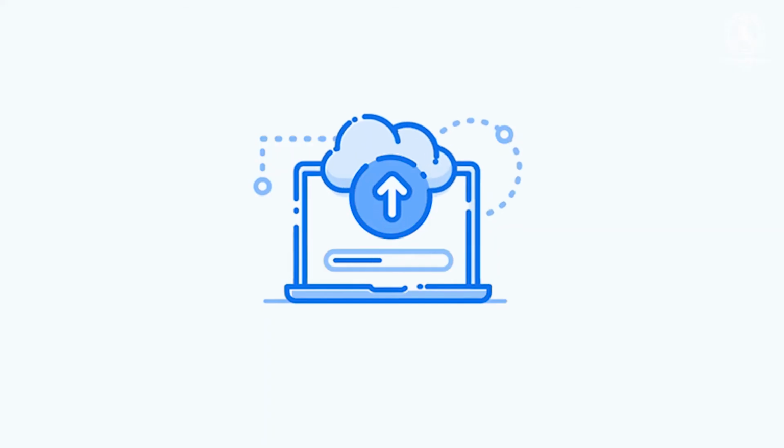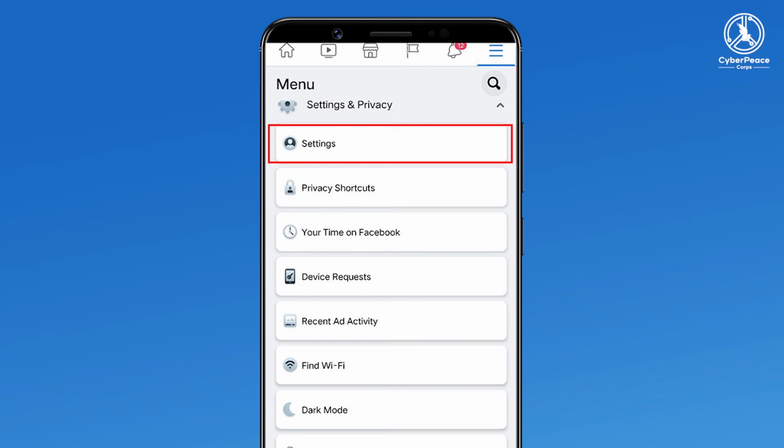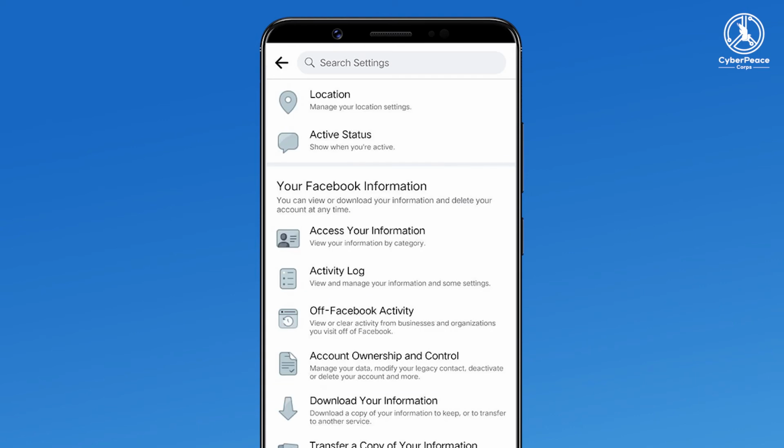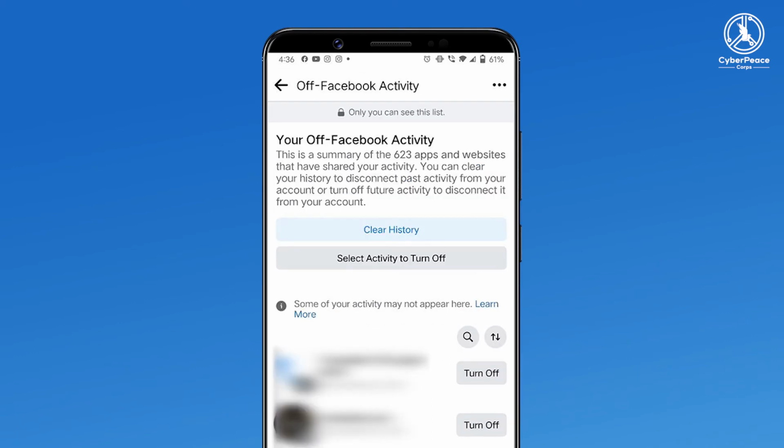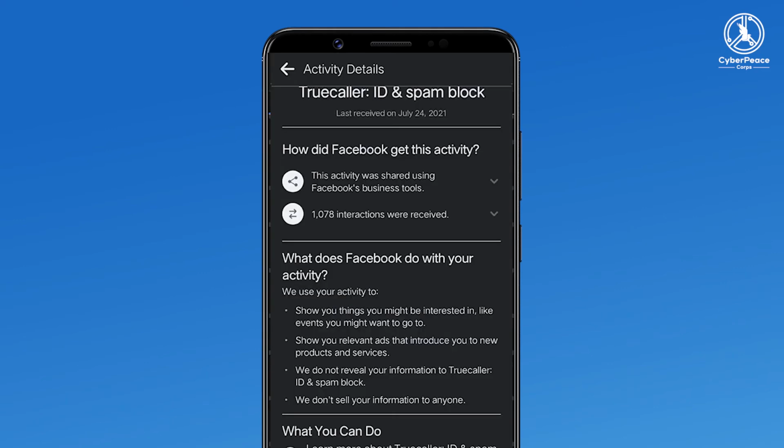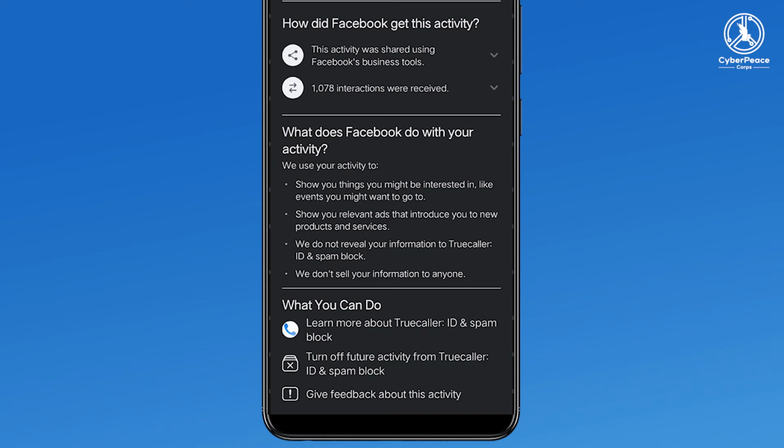To get Facebook to avoid adding data from a specific website to your profile, go to Settings, Your Facebook Information, Off Facebook Activity, Manage Off Facebook Activity. Click or tap the name of the site in the list, and in the window that opens, select Turn Off Future Activity from the website. Click or tap on the Turn Off button.